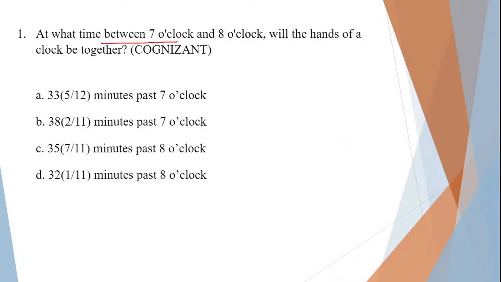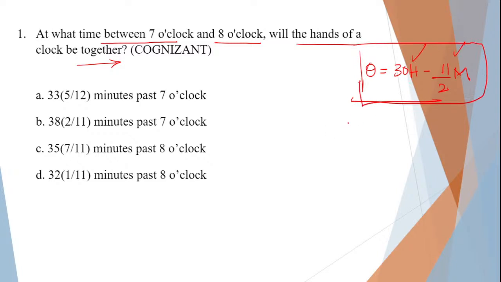At what time between 7 o'clock and 8 o'clock will the hands of a clock be together is a question. Now I will give you one simple formula that you need to remember whenever you find the angle. Theta is equal to 30h minus 11 by 2 m. Substitute hour here, minute here, and find the theta. Clear? You can use this particular formula. If it is minute, just reverse the things, interchange them and find out hours, minutes, everything.